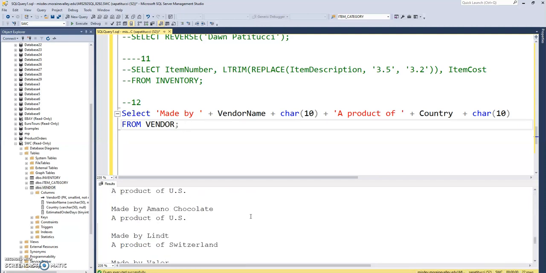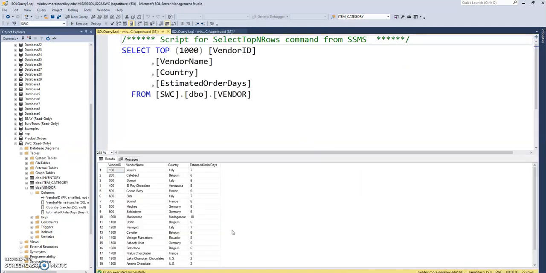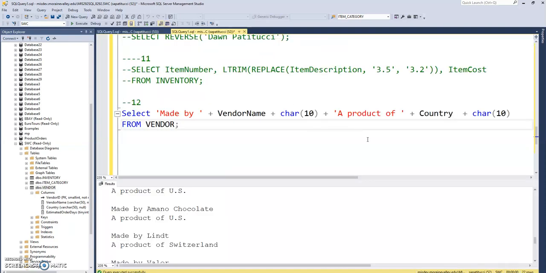One thing I would possibly do is just a minor enhancement, but typically we would say a product of the U.S. And apparently the country is just U.S. Let me have a look here. Yeah, look, just U.S., not the U.S. But it would be nice if this were really a gift label to get it really proper and say the U.S. So I'm going to show you another trick. This is called the immediate if function.